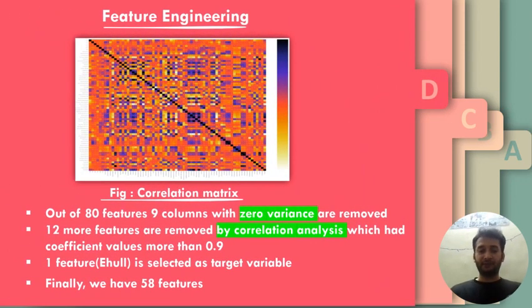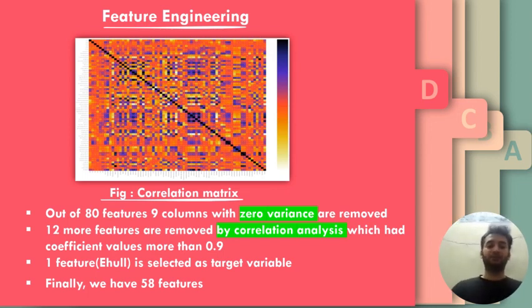Now, here we have around 80 columns of data, but not all data is needed. Some data is redundant. Redundant means they are of no use. Their presence doesn't make much significance, so it's better to remove them. So this is a correlation matrix.